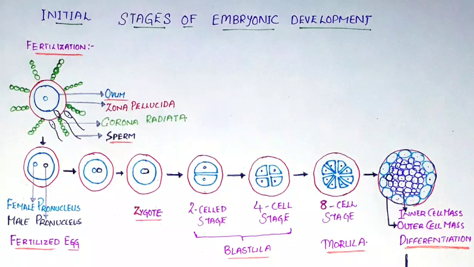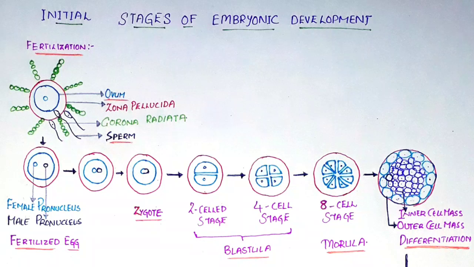Zona pellucida remains intact covering the zygote, but the zygote starts cleavage. It first divides into two cell stage and then to four cell stage, which is called blastula. Blastula further divides and makes about 8 to 12 cell structure called morula, and the individual cells are known as blastomeres.